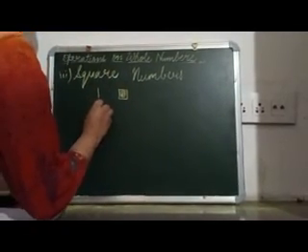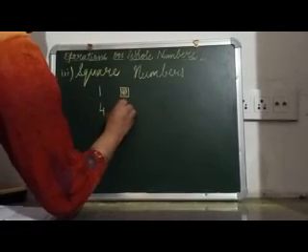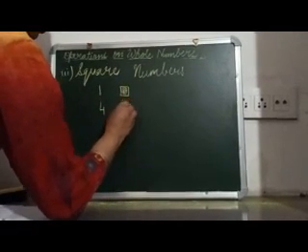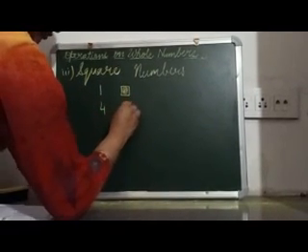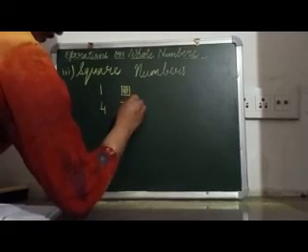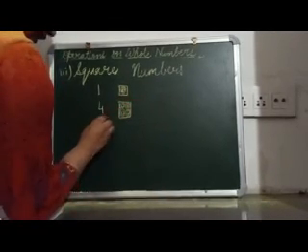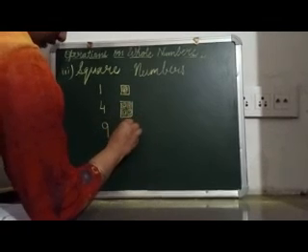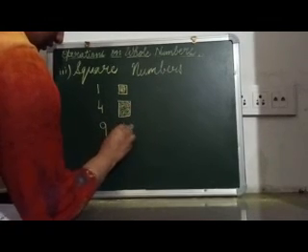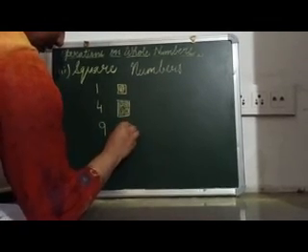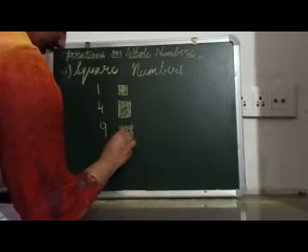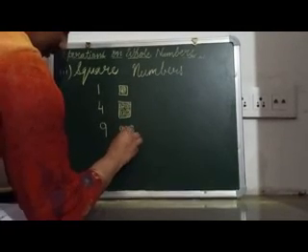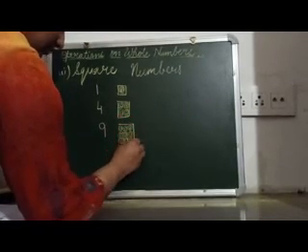Then 4: 1, 2, 3, 4. This is again a square. Then 9: 1, 2, 3, 4, 5, 6, 7, 8, 9. This is again a square.